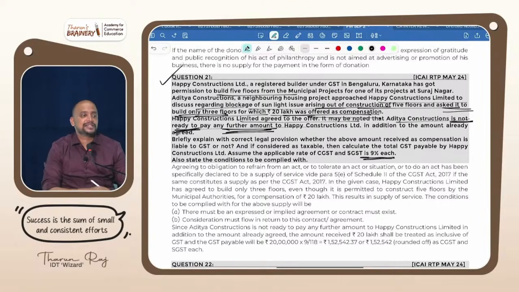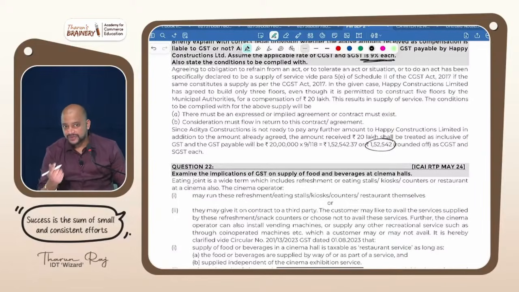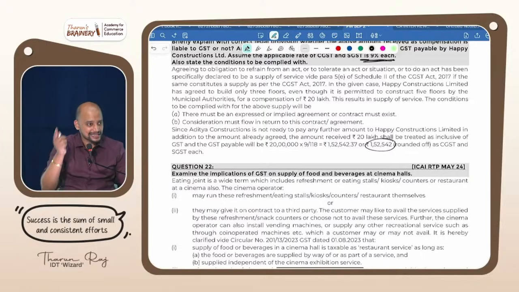CGST, SGST 9% each means 18%. So 20 lakhs into 18 by 118, how much? 1 lakh 52,000 divided by 2. Divided by 2. That is CGST, SGST. Okay? So total tax will be 1,52,542. Total tax 1,52,000 or CGST component is 1,52,000.